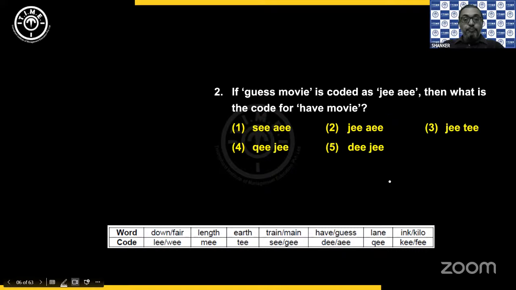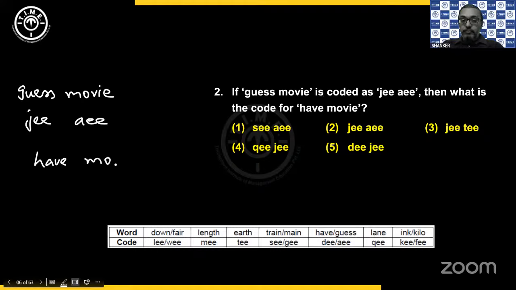Then next, if guess movie is coded as JEE, AEE, then what is the code for have movie? Now, as you can see in my codes, for have and guess, we cannot confirm the codes. It is a DEE or AEE.